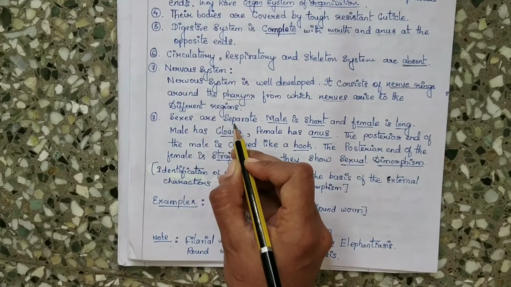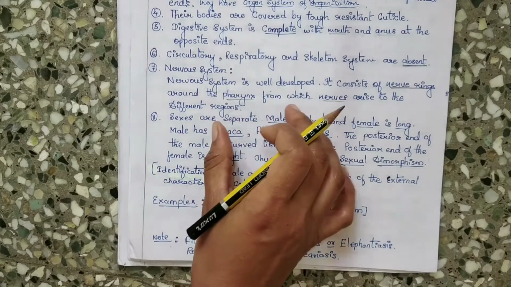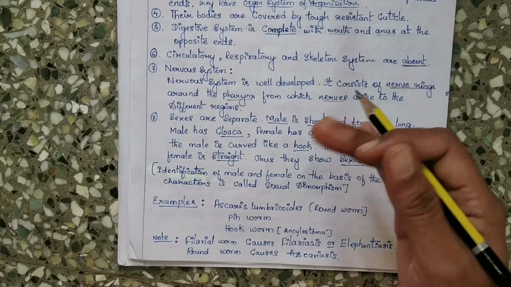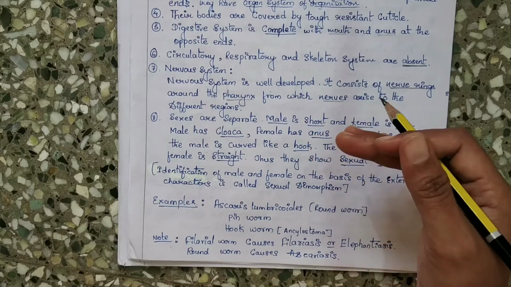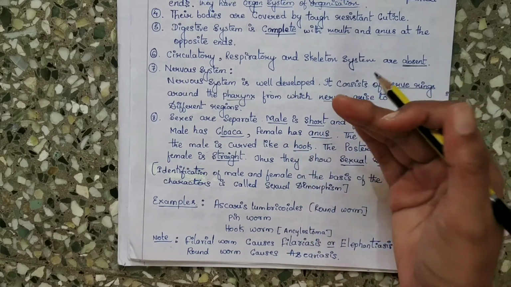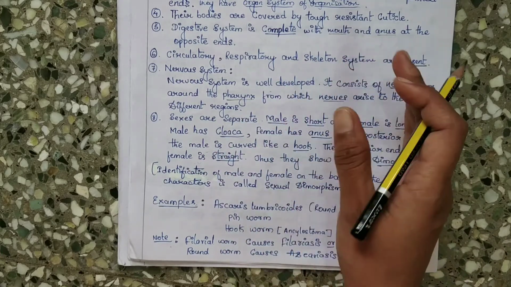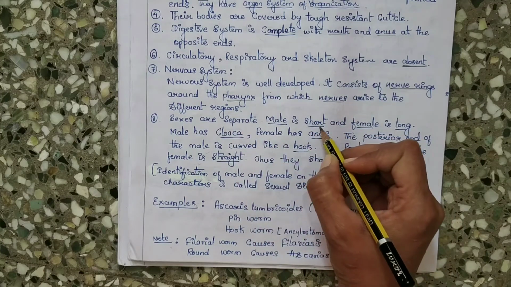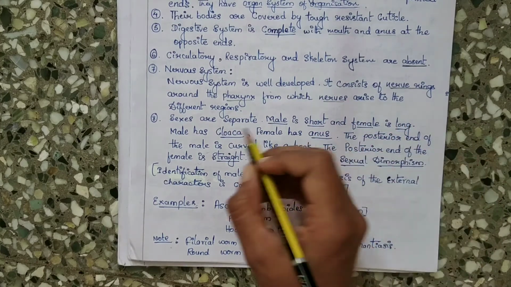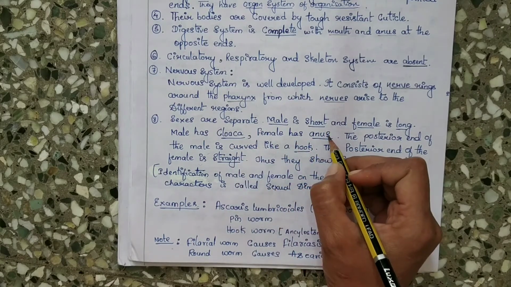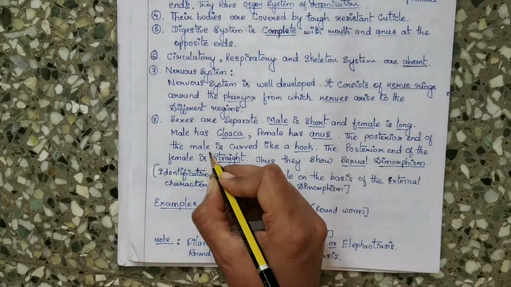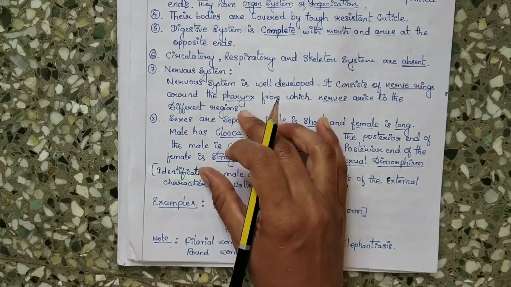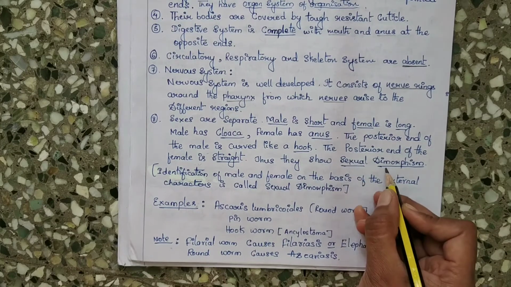Here the sexes are separate, which means they show sexual dimorphism. What is sexual dimorphism? It means identification of male and female on the basis of external characters. The male is short and the female is long, the male has a cloaca and the female has an anus, and the posterior end of the male is curved like a hook while the posterior end of the female is straight. That shows the sexual dimorphism.